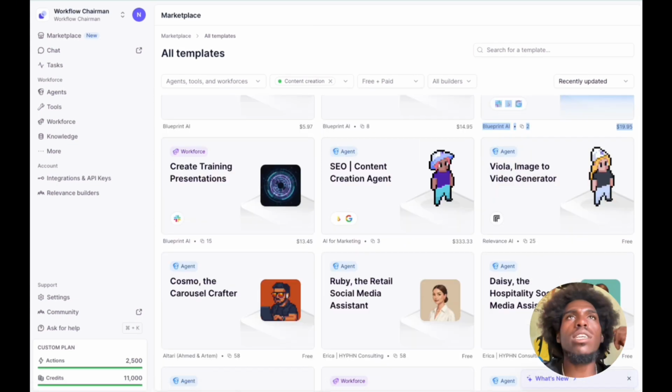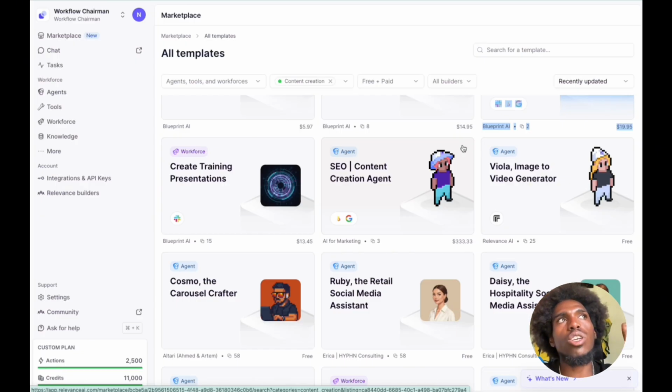Let me just open these different ones that are kind of related to what I want to build, because again, what I want to build is just an agent to help me with all the different parts of my video creation process. So from research, scripting, breaking the script down, coming up with different scenes, coming up with the AI characters, coming up with thumbnails if needed.